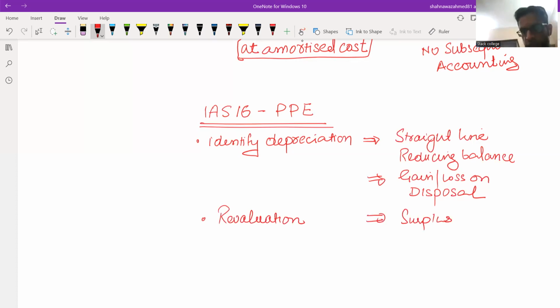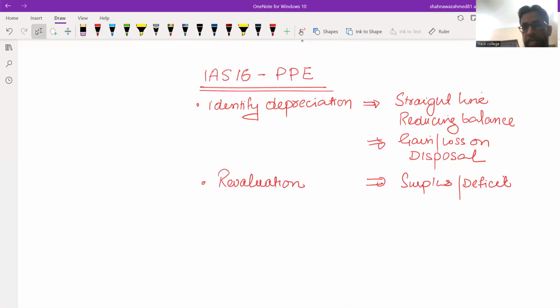Revaluation surplus and revaluation deficit are tricky. If the company's policy is to revalue at the beginning of the year, or at the mid of the year, or at the year end, then we need to identify the revaluation surplus. And then after identification of the surplus, how this surplus can be realized, realization of surplus.